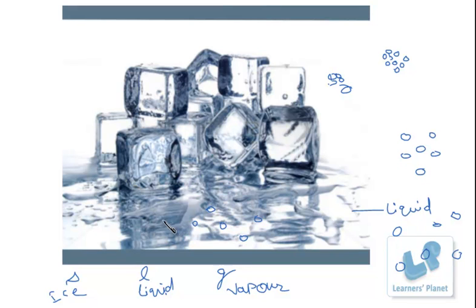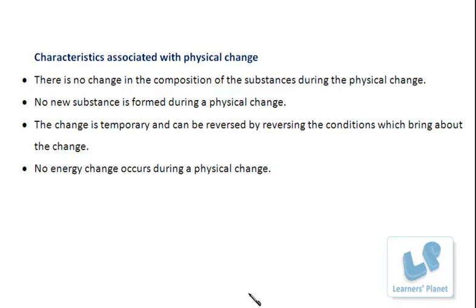This is in case of the liquids, or the things which exist in all the three states of matter. The characteristics associated with the physical change: there is no change in the composition of the substances during the physical change. Say water, when it was in the solid state, that is ice, liquid and gas, that is the vapor.